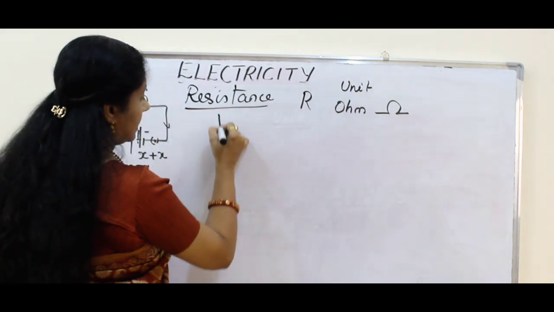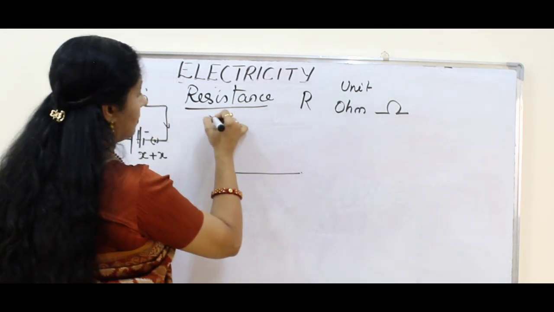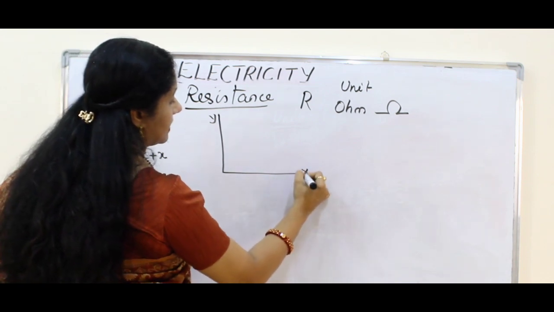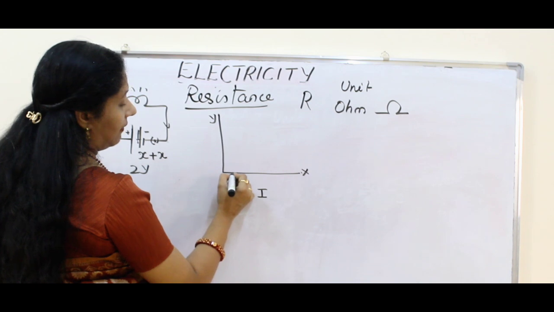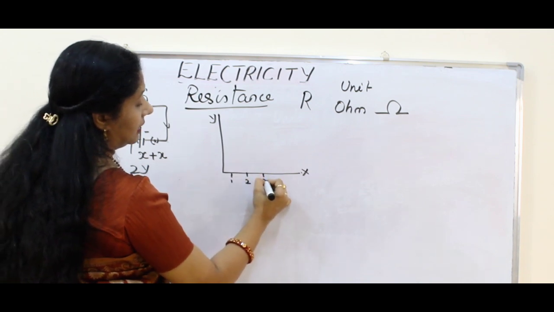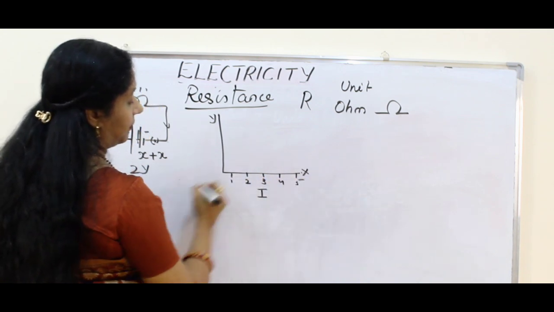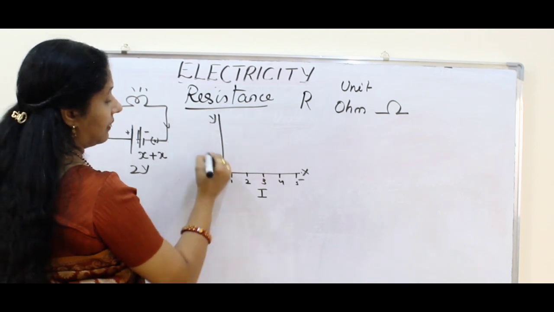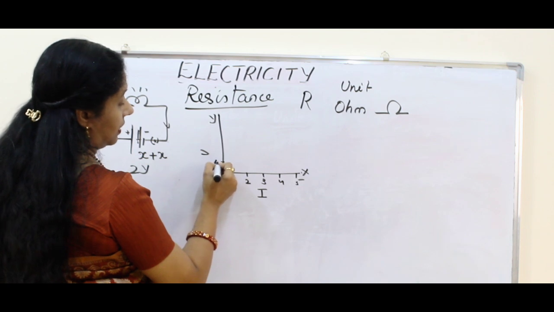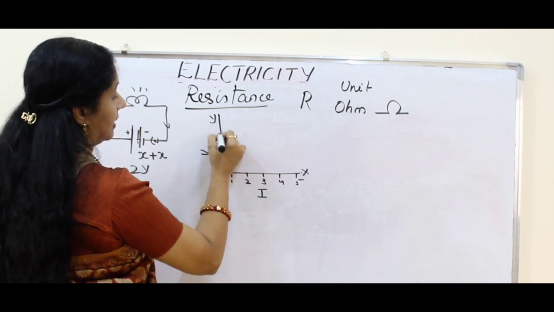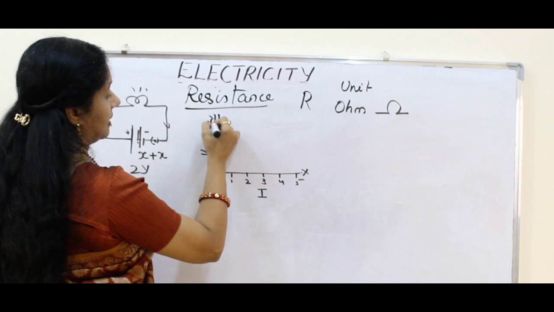If you plot that in a graph, this is the y-axis, this is the x-axis. I take current here with values 1, 2, 3, 4, 5, and here I am measuring potential difference, V. Suppose I take 4, 8, 12, 16.